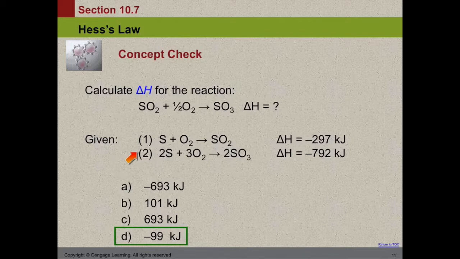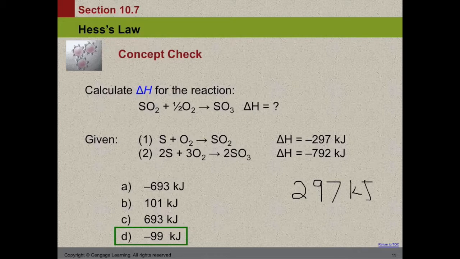Now the first thing we can do is we notice SO3 is a product, SO3 is a product. Great, we do not have to flip reaction 2. Now on our desired, SO2 is a reactant, and in reaction 1, SO2 is a product. So what we need to do is flip the first reaction. And when we flip the first one, our energy is now 297 kilojoules.